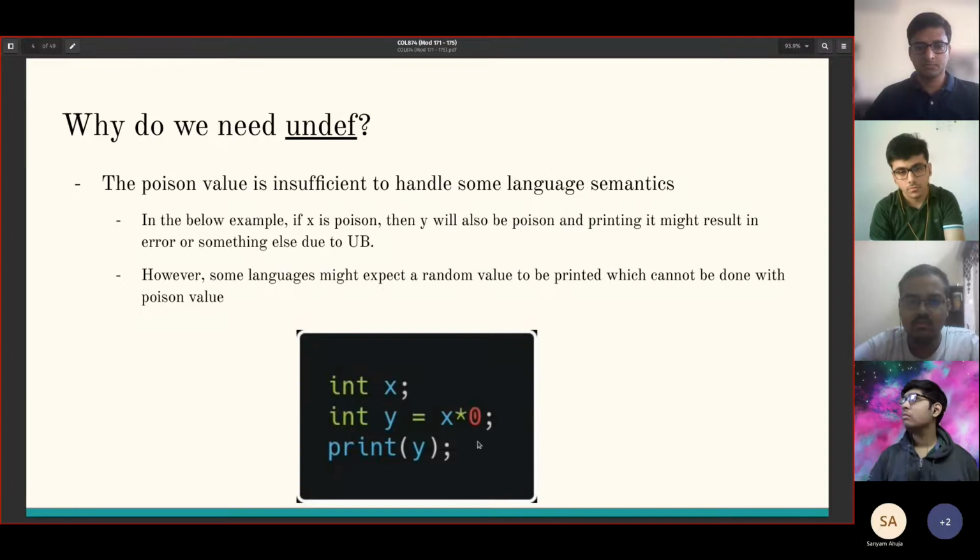So we need to be able to support all of these semantics, and we can't do that with poison. For example, if X is poison, then Y is also poison, and printing a poison value might lead to some unexpected behavior, like it'll lead to an error or it'll trigger UB or something else, which is not the expected behavior. We need to somehow be able to print a random value.